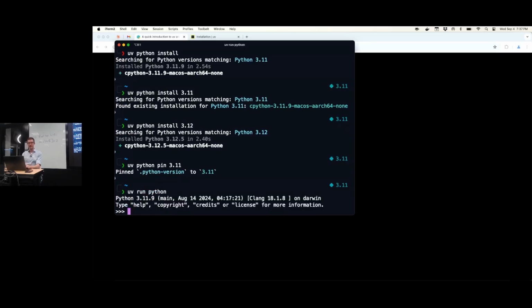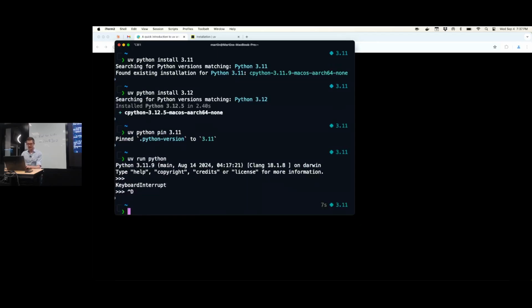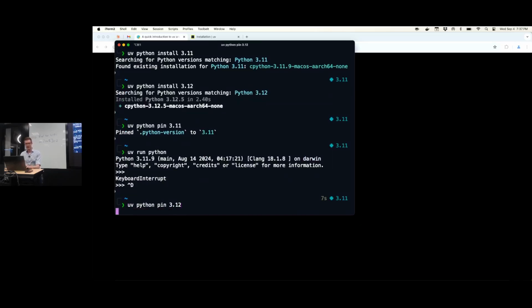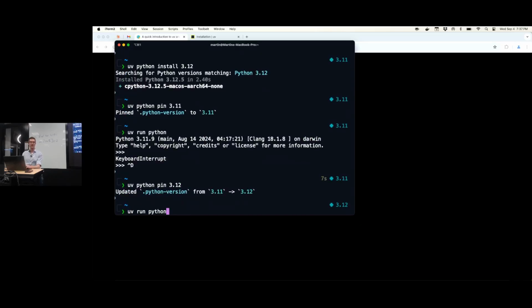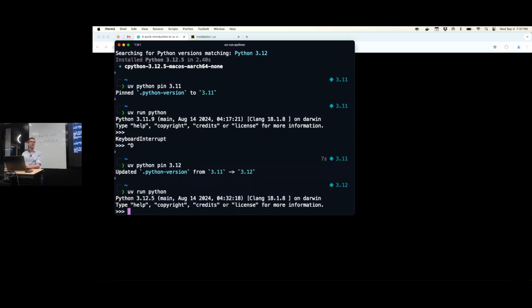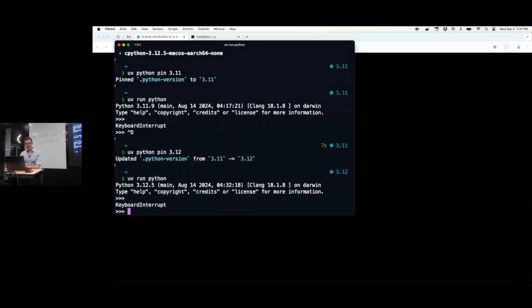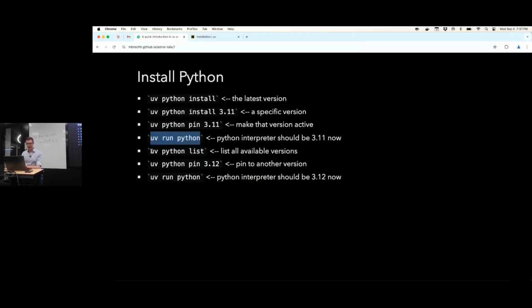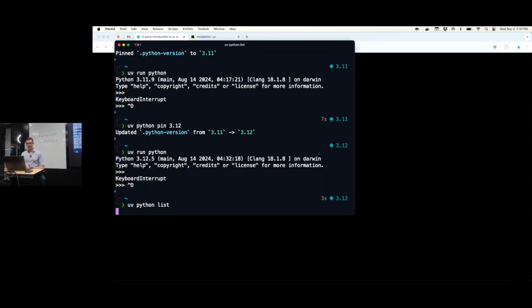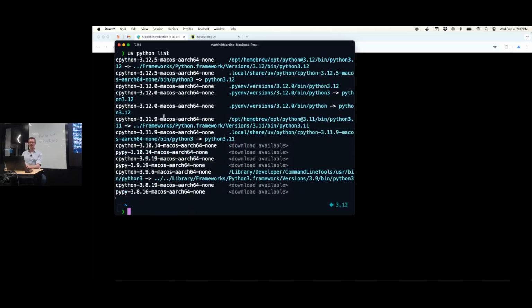So if we do uv run python, we see it's the 3.11, which is the one that I have pinned over here, right? So now let's instead pin 3.12 and do uv run python. Now it's running 3.12, okay? So that's already pretty awesome, I think.